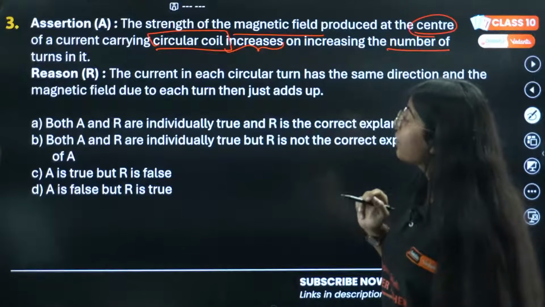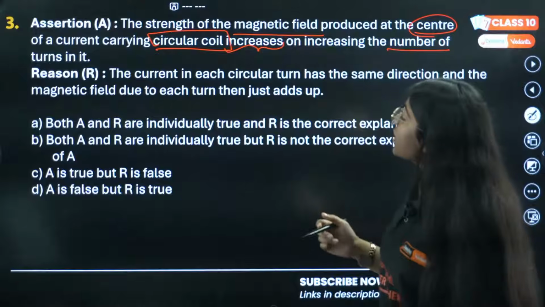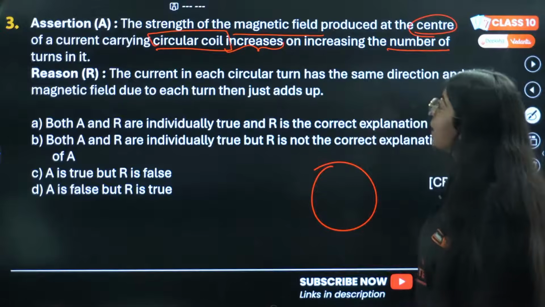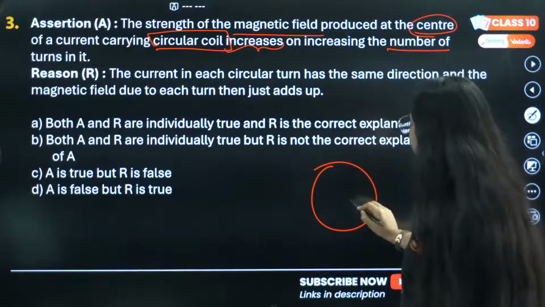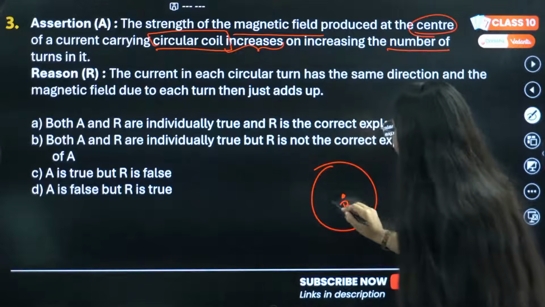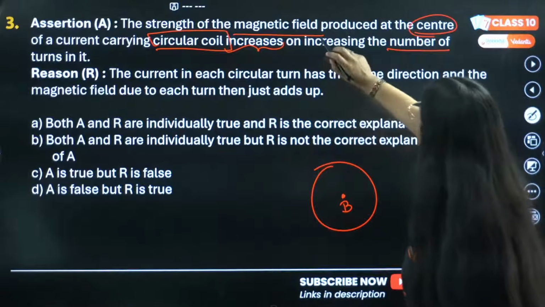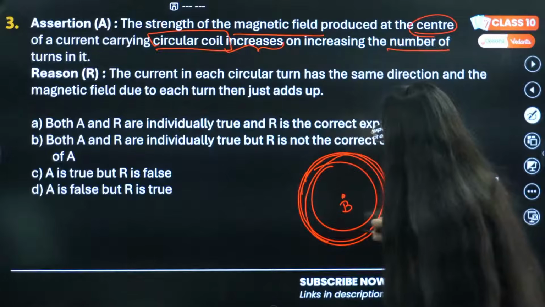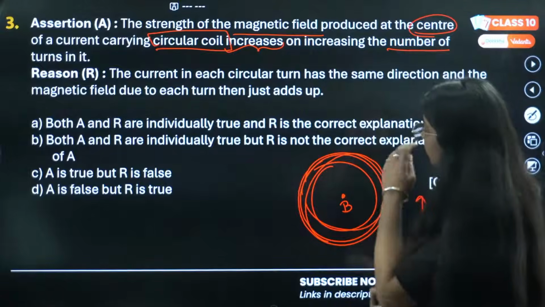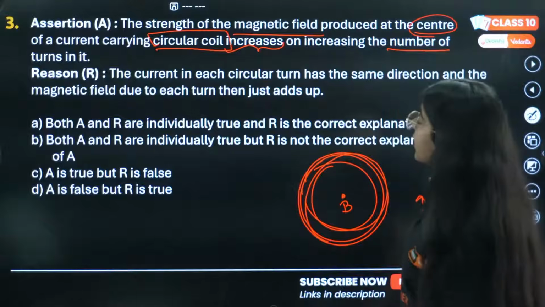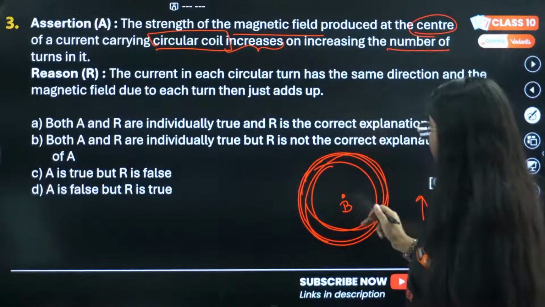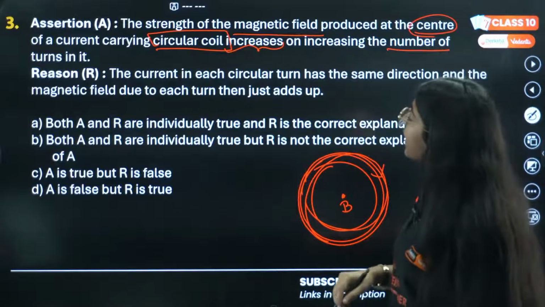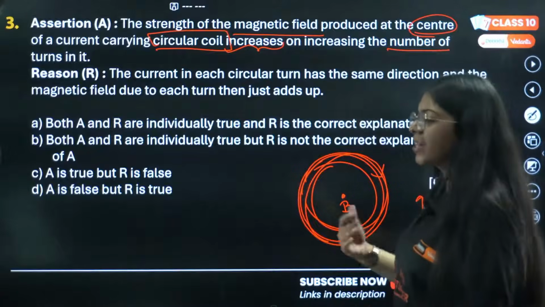The reason given: the current in each circular turn has the same direction, and the magnetic field due to each turn then just adds up. This is my circular loop; if we increase the number of turns, they are saying this strength will increase.